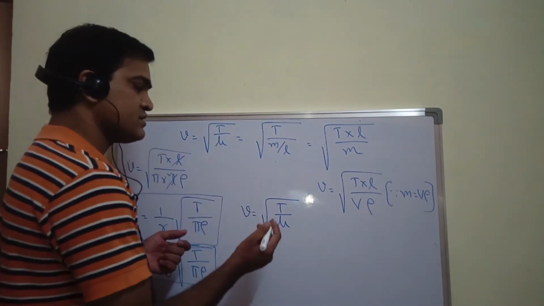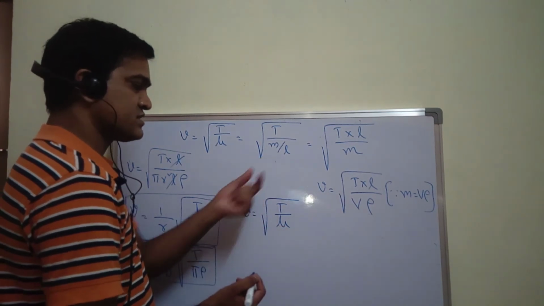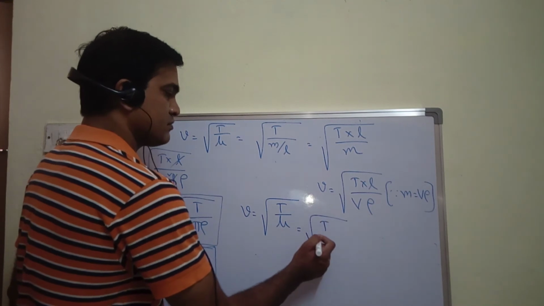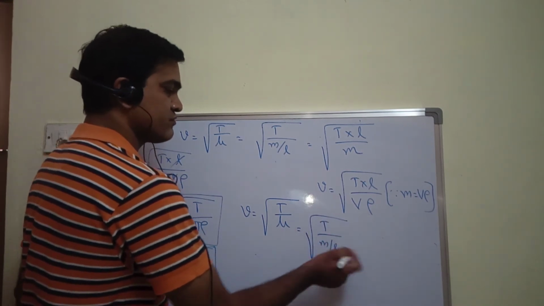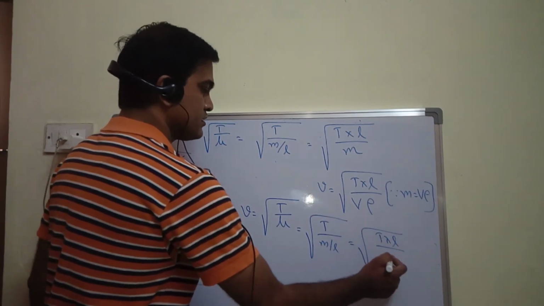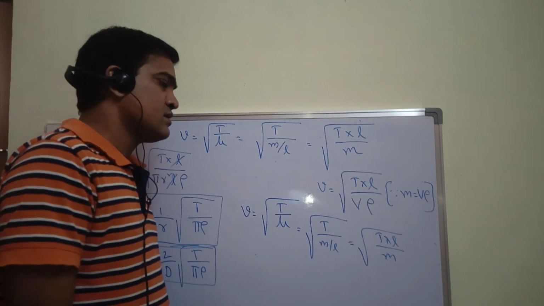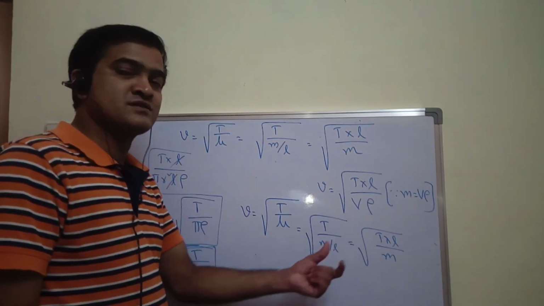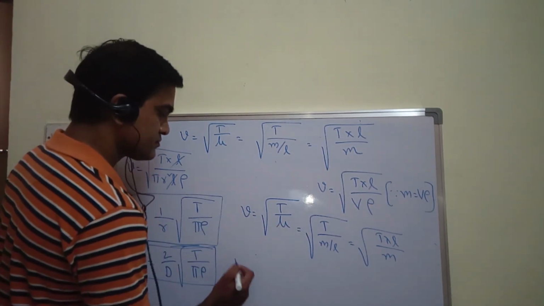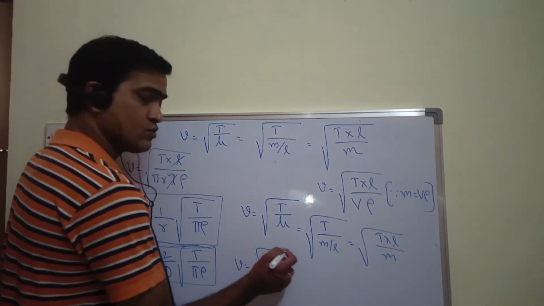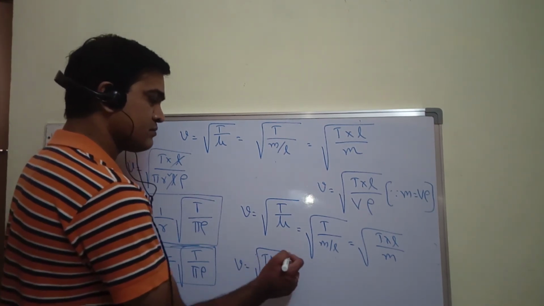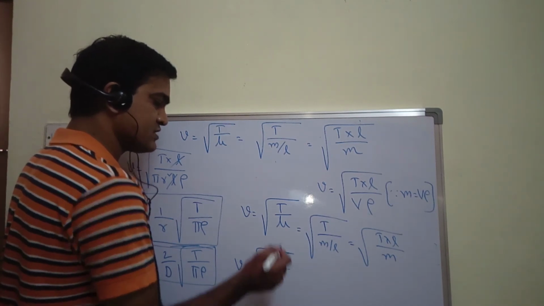Now I will express this same as root over T by mass per unit length, which I have written as root over T into L by mass. Now if I write this mass as volume into density and express the same formula in terms of area, V is equal to root over T into L by mass, which is volume into density.